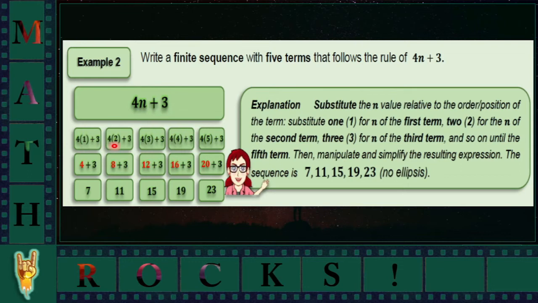While here we have this value of n be equal to 2 because this is the second term. So here we have a 3 because this is the third term, and here we have a 4 because this is our fourth term. So lastly, we have a value of 5 here because this is the fifth term. So again, just simply manipulate the resulting expression for you to come up with the first 5 terms of this sequence.